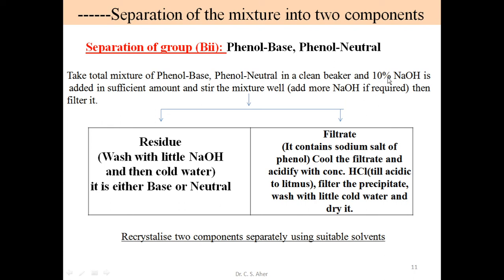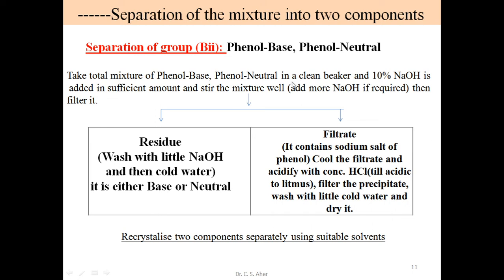Add to it 10% NaOH. Now we add base, a sufficient amount of NaOH. Stir it well, add more NaOH if required, and then filter it. As we just saw in the second reaction, the phenol reacts with the base to form the sodium salt of phenol.